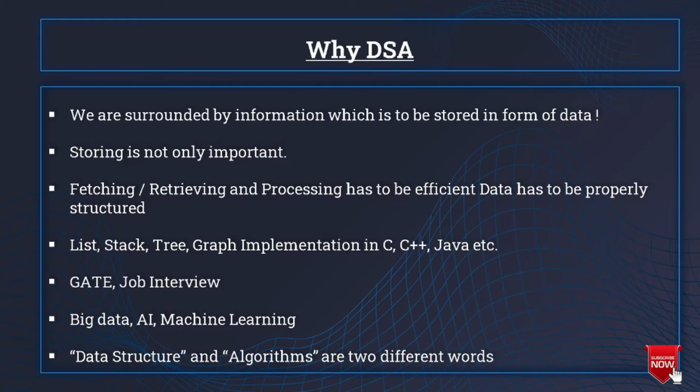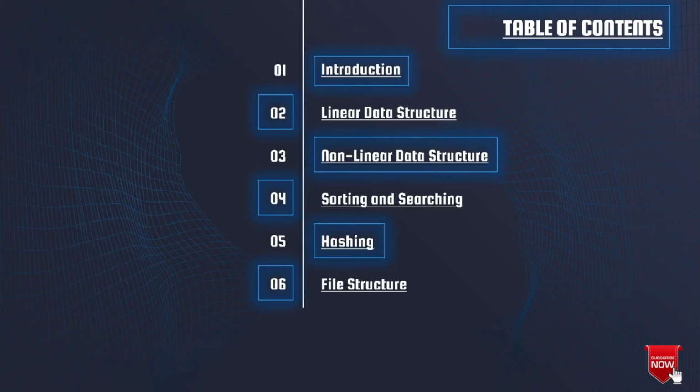Now, for the sake of knowledge, data structures and algorithms are two different words. Now, the table of contents: I have divided this course into 6 parts. The first part contains the introductory session. The second part contains the linear data structure. The third part contains nonlinear data structure. The fourth part contains sorting and searching. The fifth contains hashing and the sixth one is file structure.